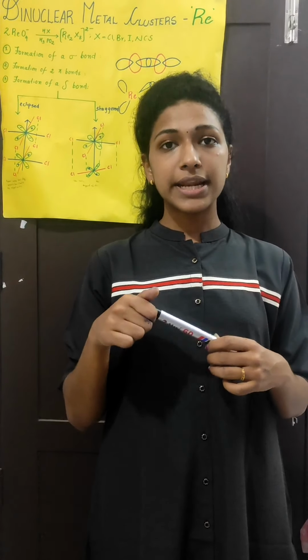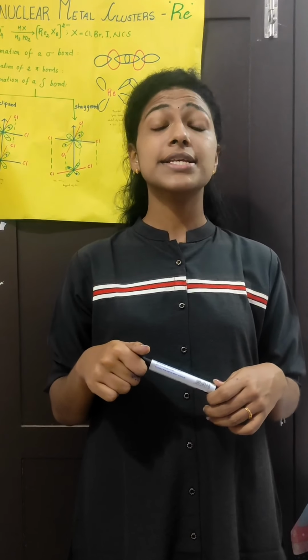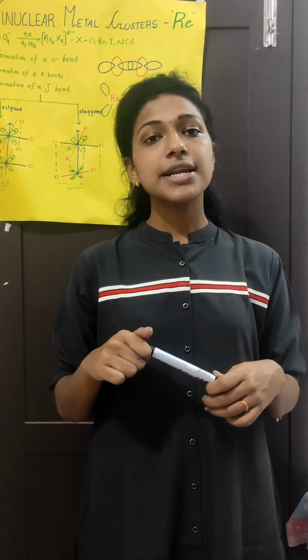The fourth bond can be formed by the sidewise overlapping of 2 d orbitals. We know there are 2 d orbitals remaining. These remaining d orbitals overlap together to form a new bond, that is a delta bond.